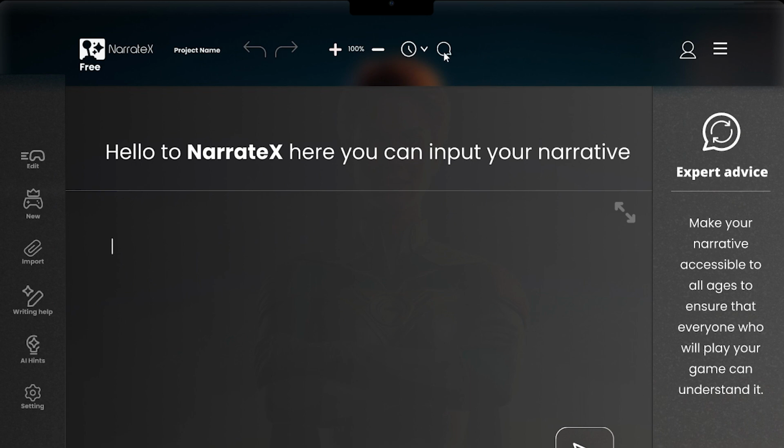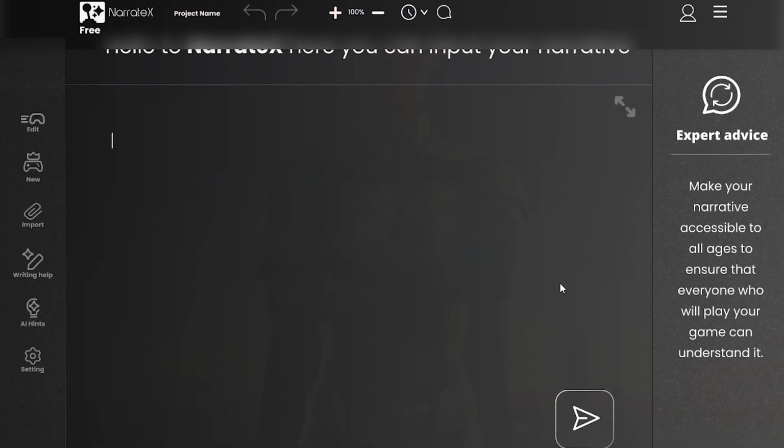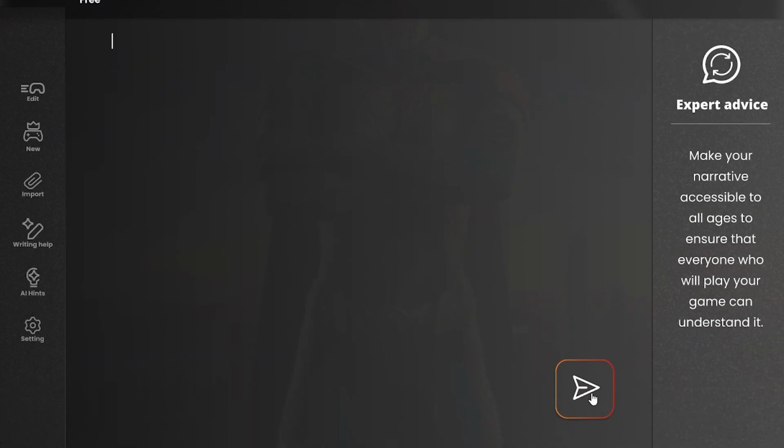Here, the user can view the most important advice from experts in writing narratives, which will be a treasure for the writer. As for the team that contains more than one writer, members can leave notes to each other while working on the project collaboratively. If you are satisfied with what you have written so far, you can move on to NarrateX to analyze and simulate your narrative and see its impact on the community you have chosen.